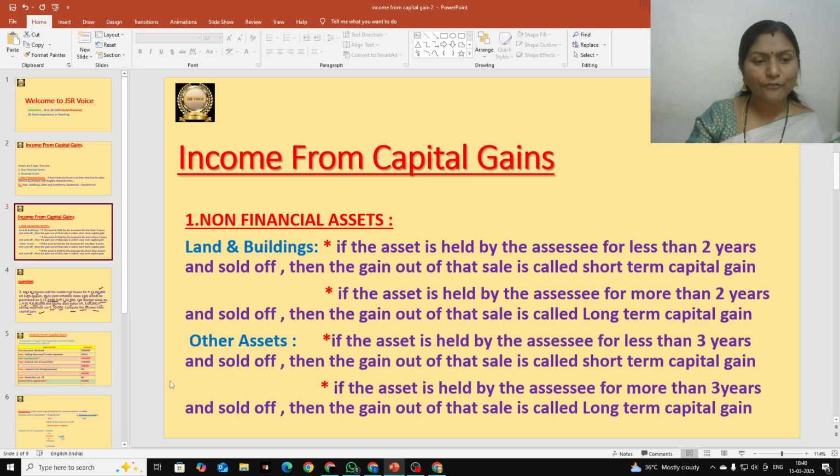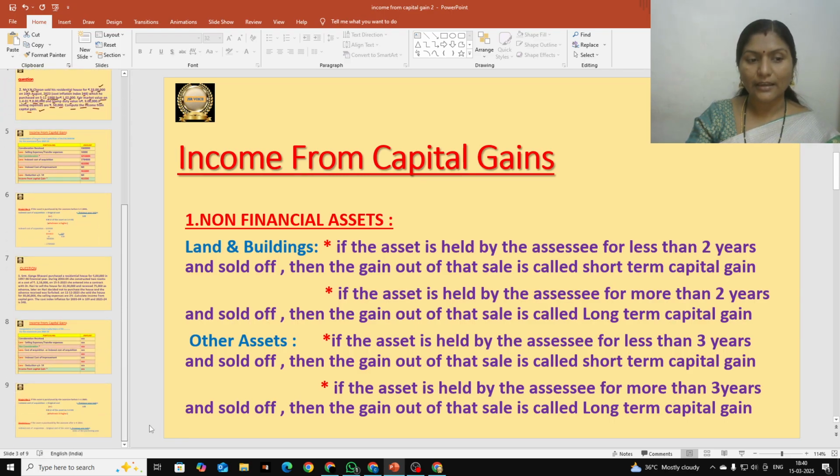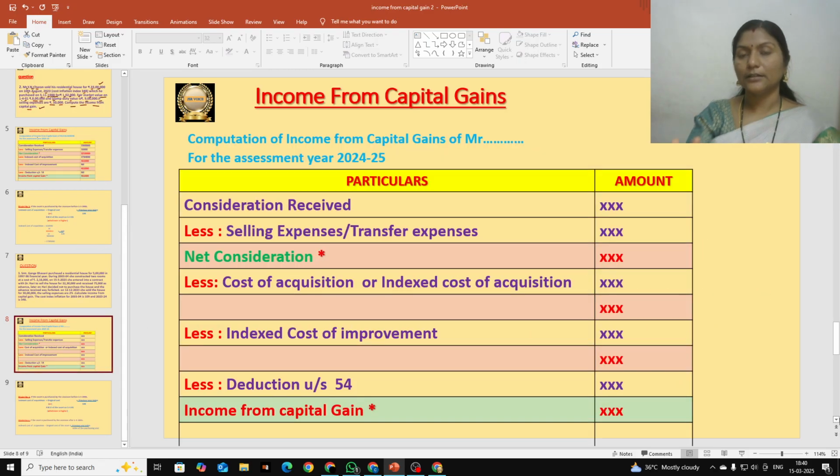Next, for every problem, whenever we discuss income from capital gain, we should follow one format. This is the format that we are going to follow for calculation of income from capital gain of one assessee. I discussed all these formats and the introduction part in the first lecture of income from capital gain; you can go through that if you want. So let us go into the discussion of one question now.